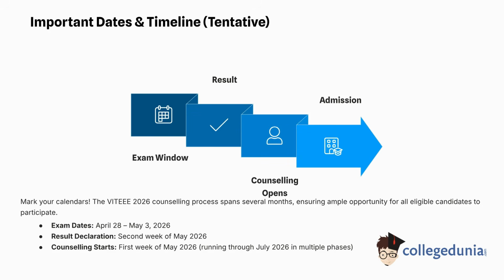The VITEE exam will be conducted from April 28th to May 3rd. Results are expected in the second week of May and counseling will begin soon after the results and will continue in multiple phases until July.